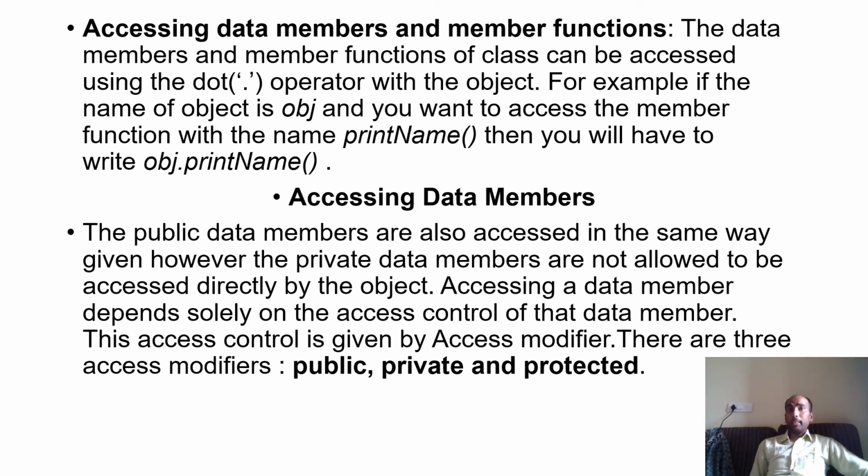You can access all the class members by using the dot operator. Means by using the dot operator, you can access the public members. All the class members you cannot say, because private members cannot be accessed outside the class, even the object cannot access the private member of the class. So for accessing the public members of the class by using an object, you can use the dot operator. And again, in the slide it is written protected. Don't worry about protected. We will discuss it while we study inheritance. So just take care about public and private till now.